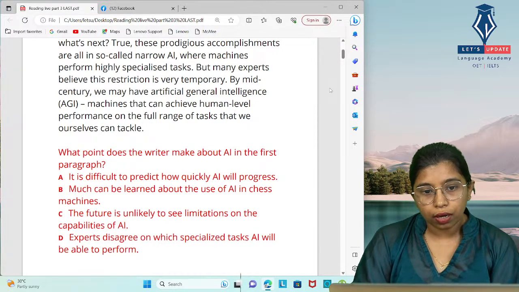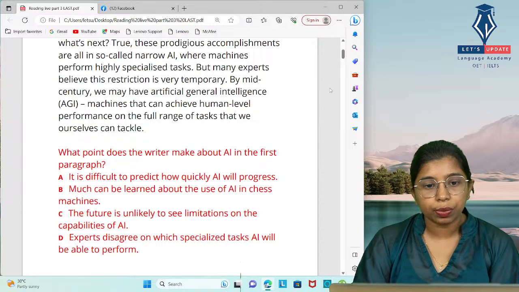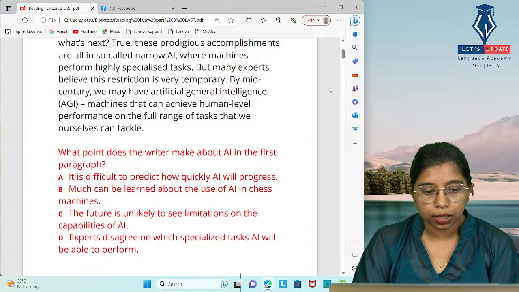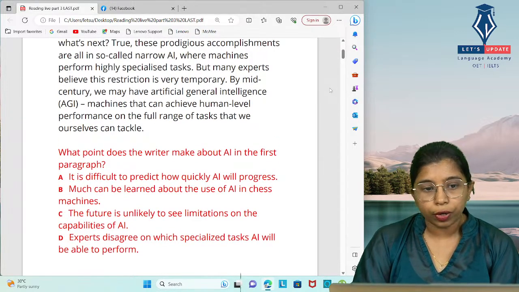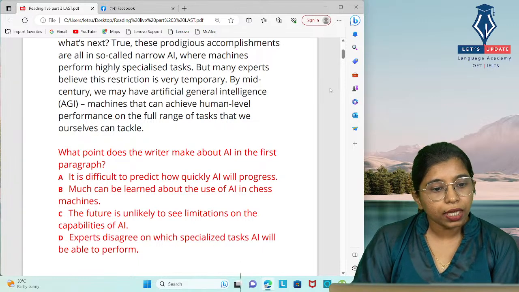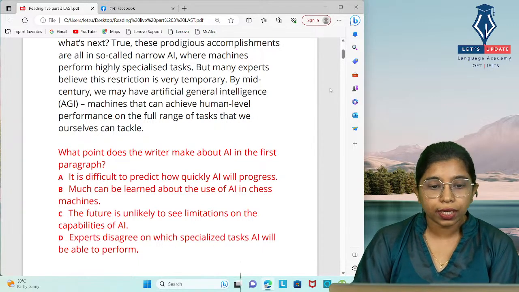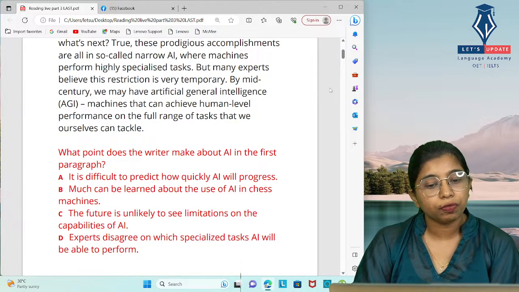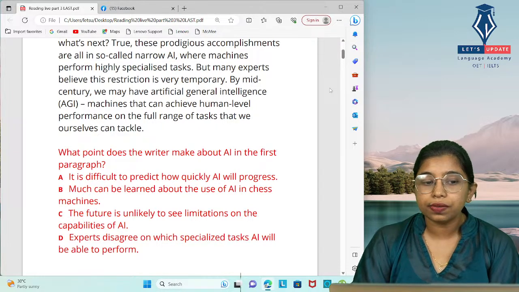When we go through the keywords, we can see the same words in the paragraph as well as in the question itself. Then we can read further for any other keywords. But many experts believe this restriction is very temporary. By mid-century, we may have artificial general intelligence machines that can achieve human-level performance on the full range of tasks that we ourselves can tackle.